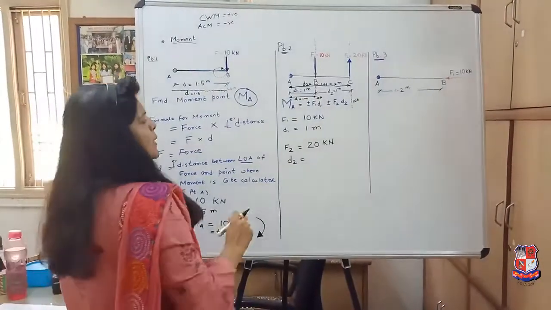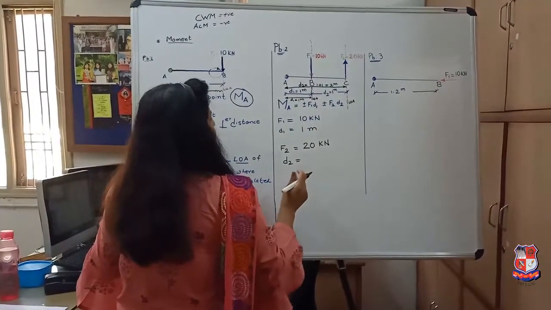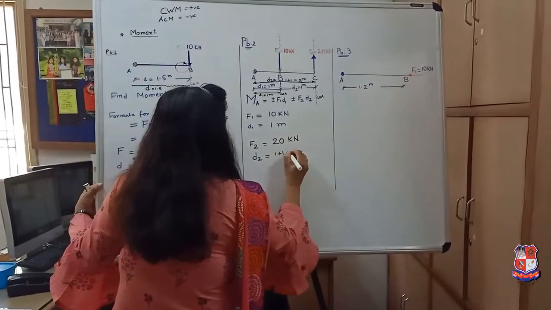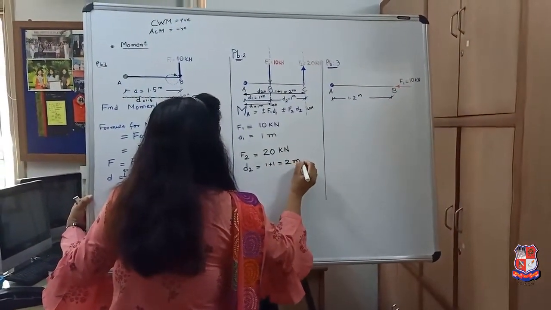Okay. So my distance D2 will be equal to 1 plus 1, that is equal to 2 meters.